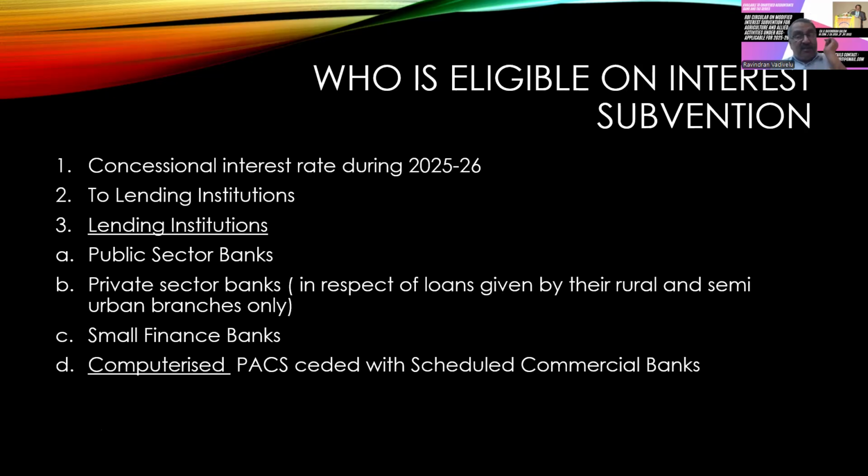And another very interesting term is the PACS, the Primary Agricultural Cooperative Societies, which are computerized and have been seeded with the scheduled commercial banks. All those 4 lending institutions are eligible to get the interest subvention from the government.